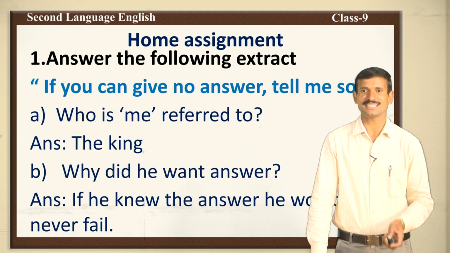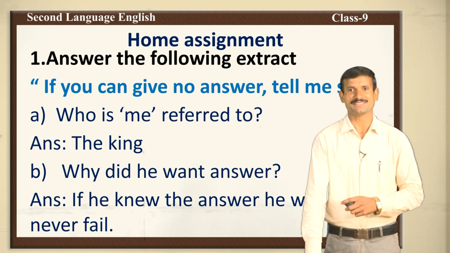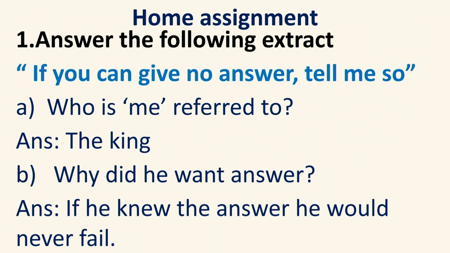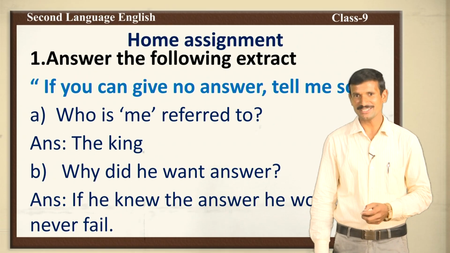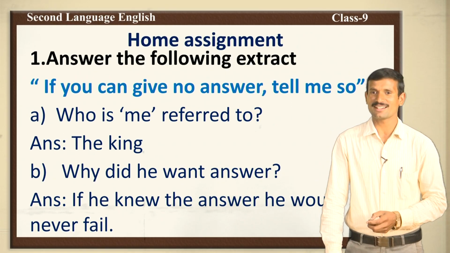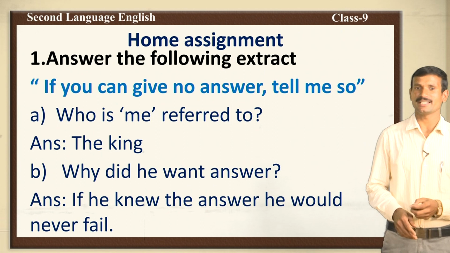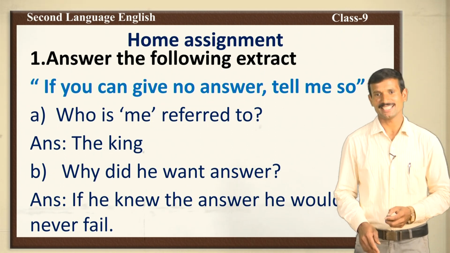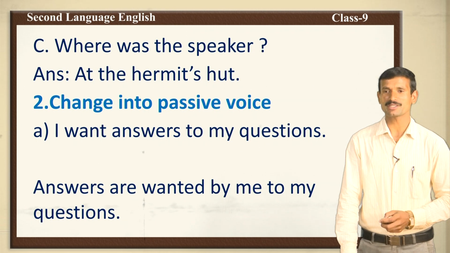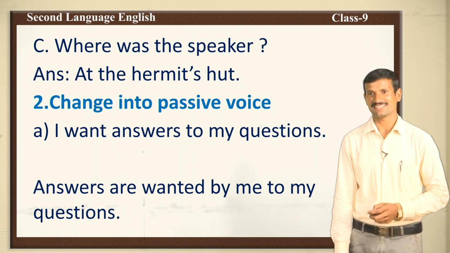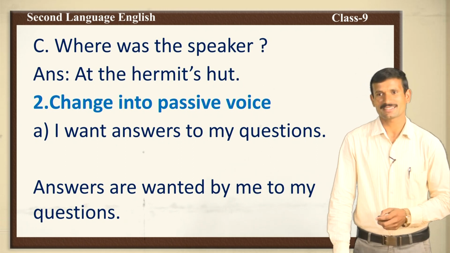Before going to that, complete this one. Have you completed the home assignment? Answer the following extract. If you cannot give an answer, tell me so. Who said this? Who is the speaker of the sentence? Very good, the king. Why did he want the answer? If he knew the answer, he would never fail in his kingdom. Very good. Next, the third question. Where was the speaker? Very good. The speaker was at the hermit's hut. These are the questions from the first session class.